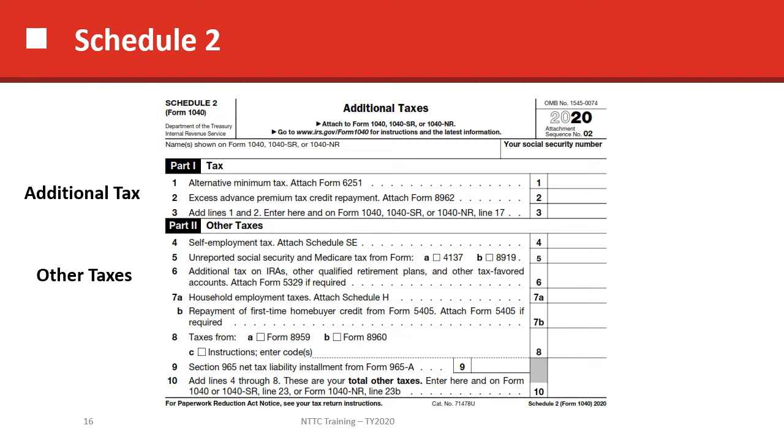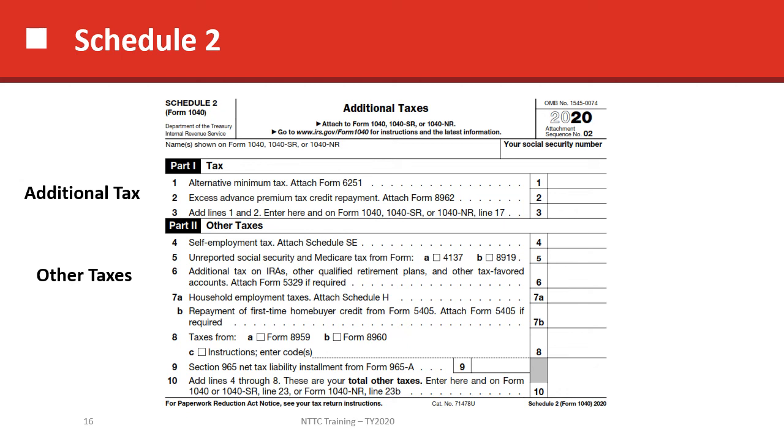Also on line 2, excessive advance premium tax credit. This is a situation with Obamacare, for instance. People that were paid excessive amounts of premium tax credit would have to pay it back here. So this is an additional tax that they would have because they received too much in the premium tax credit in the first place. Then we have Part 2, other taxes.